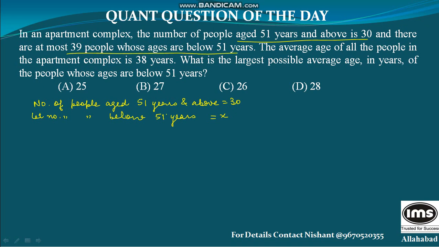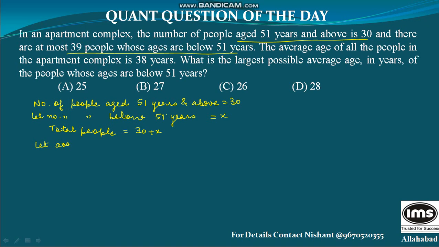So the maximum value that this x can take is 39. So total people are 30 plus x.